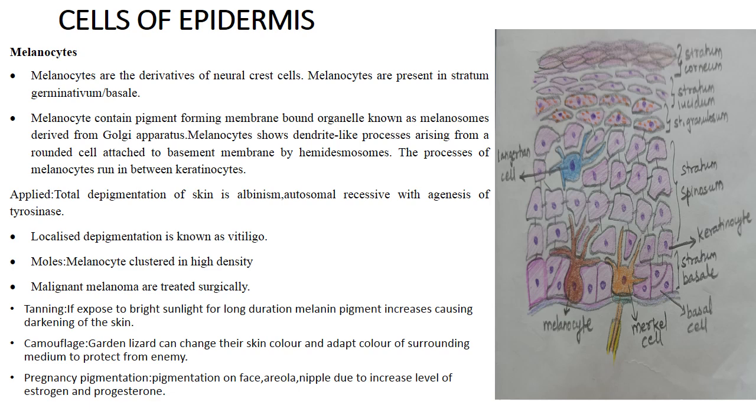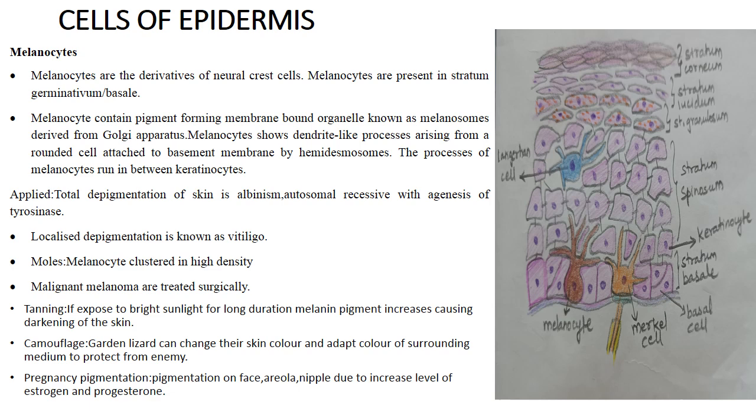The melanocytes show dendritic processes arising from a round cell, and it is attached to the basement membrane by hemidesmosome. The processes of melanocyte run between the keratinocytes, and the function of melanocyte is to synthesize melanin, which is excreted through exocytosis. And where it is exocytosed, it is exocytosed in the non-melanin producing cells through the cell process.